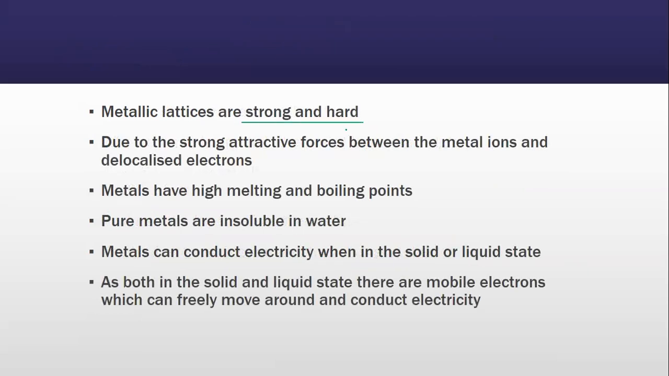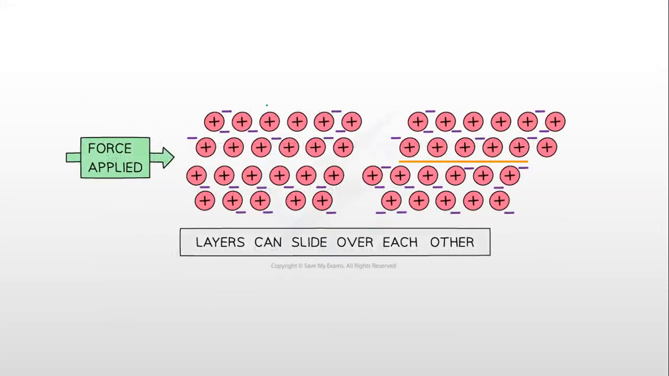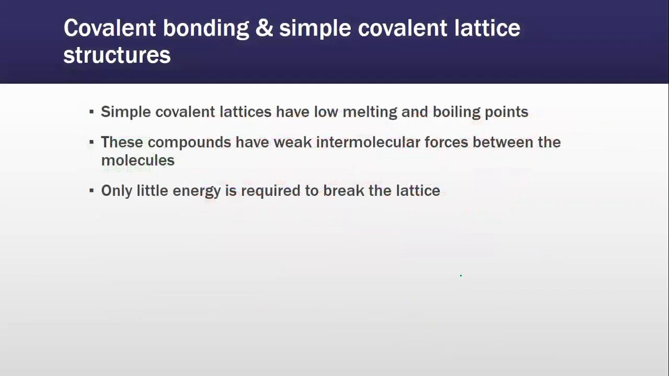Metallic lattices are strong and hard due to the strong attractive forces between the metal ions and the delocalized electrons. Metals have high melting and boiling points. Pure metals are insoluble. Metals can conduct electricity when in both solid and liquid state. Molten is only liquid, and molten is only for ionic. As both in the solid and liquid state, there are mobile electrons which can freely move around and conduct electricity. Here you can see when a force is applied, layers can easily slide over each other in different directions, but not in an alloy. In an alloy, the layers cannot slide over each other, hence they are stronger than pure metals.